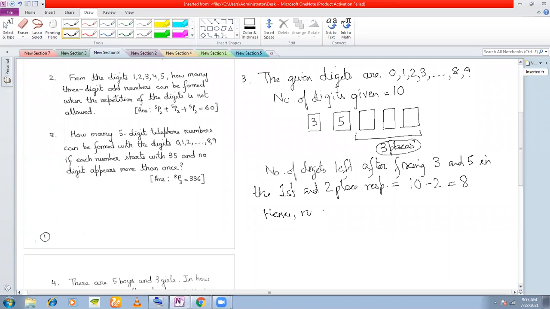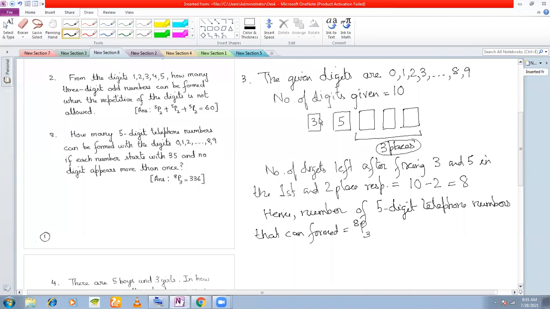Hence, the number of 5-digit telephone numbers that can be formed is equal to 8p3. So 8p3, you can calculate this to be 336. Okay, clear with this problem? Simple problem.